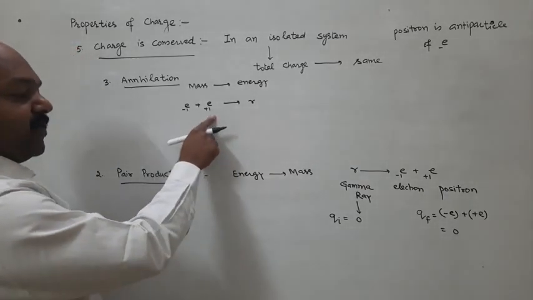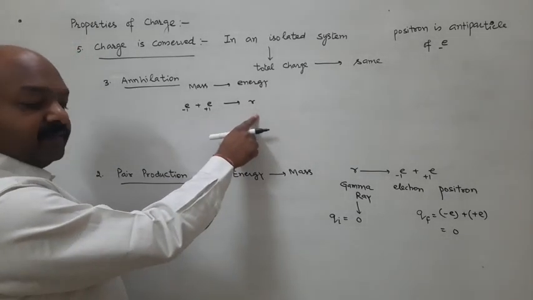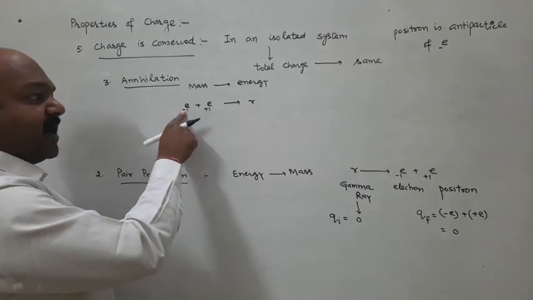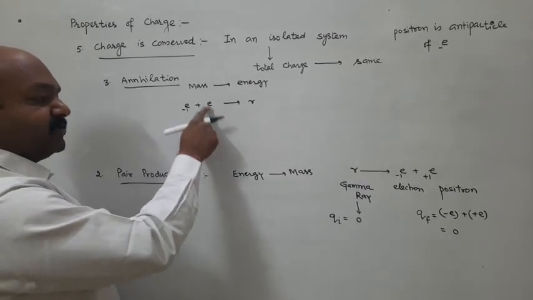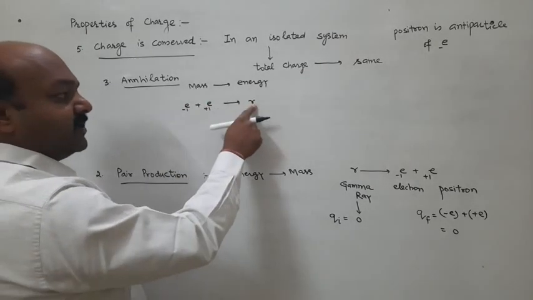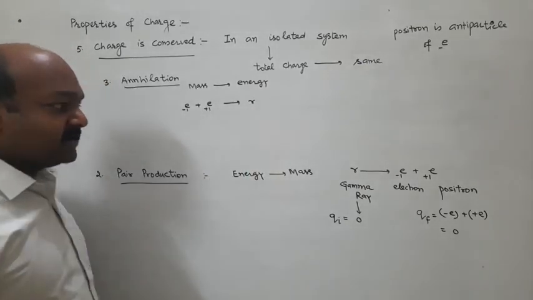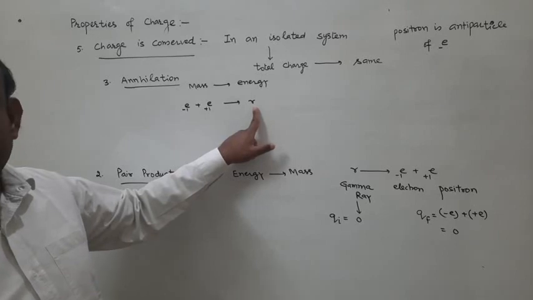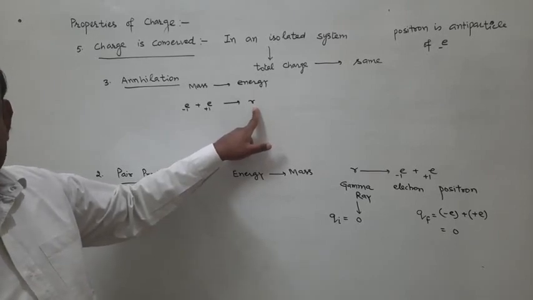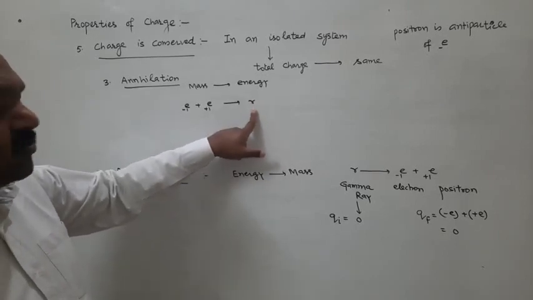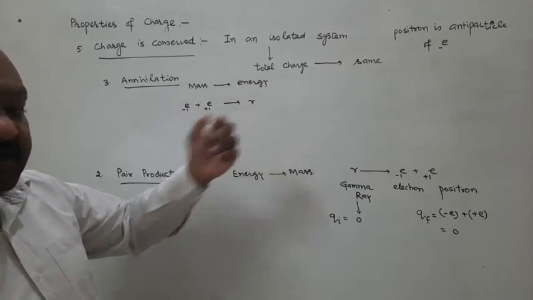Electron, positron, gamma ray. Electron possesses mass, positron possesses mass, gamma ray mass 0. Gamma ray mass 0, charge is also 0. This is neutral. So as it has no mass, mass is converted into energy.